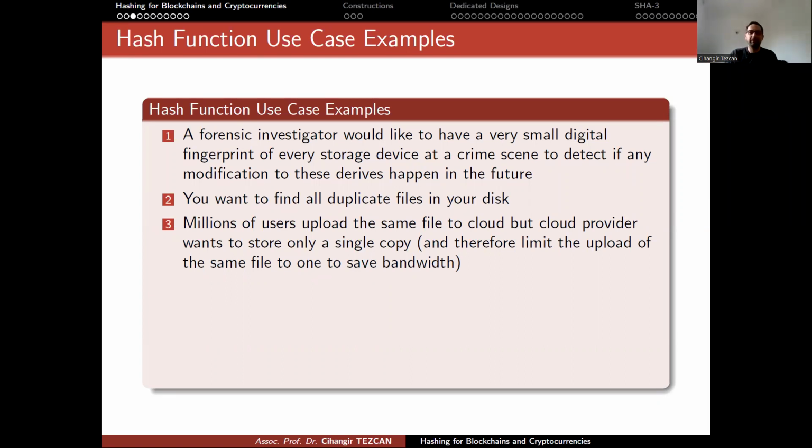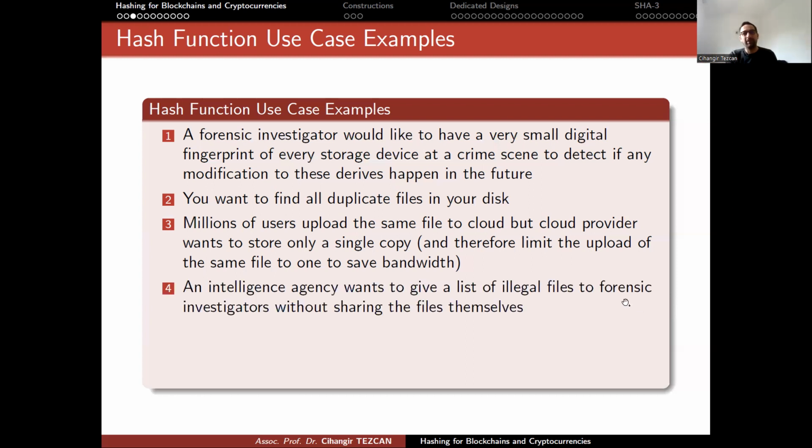Five seconds later, you also put the same file on your Dropbox. Actually, Dropbox just compares the hashes of these files and says, okay, I already have this file, don't upload it to me. This is why clouds work this way. And this is why they don't like encryption, because if we encrypt the same file with a different key, the output will be different. So they will have to store all of them.